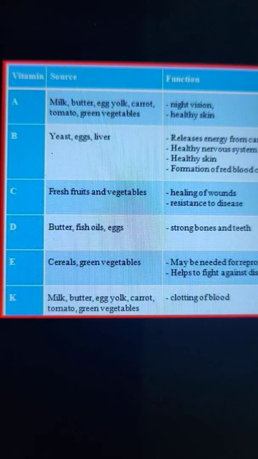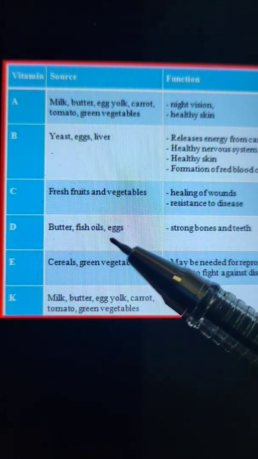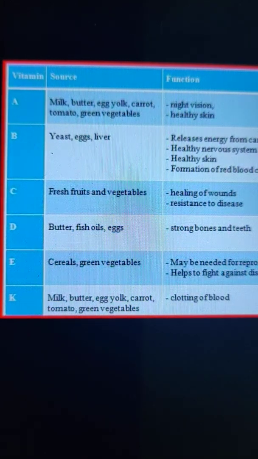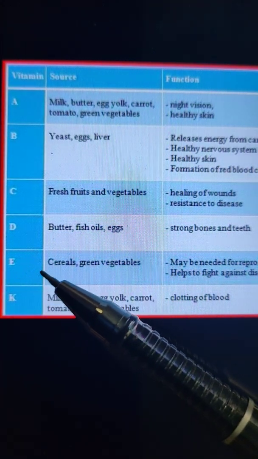Now the next one is vitamin D. The sources are butter, fish, oils, eggs, and the function is that it keeps our bones strong and it also keeps our teeth strong.